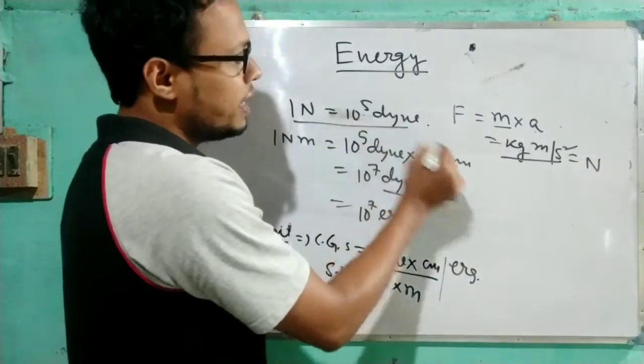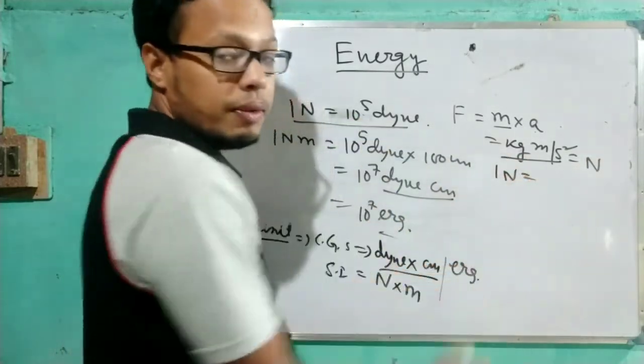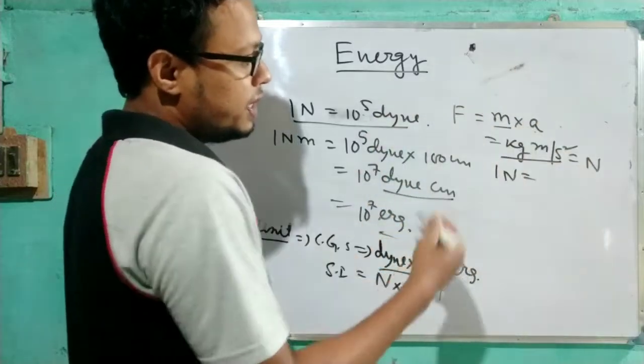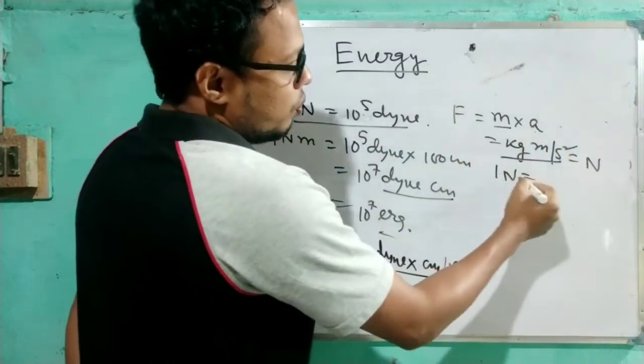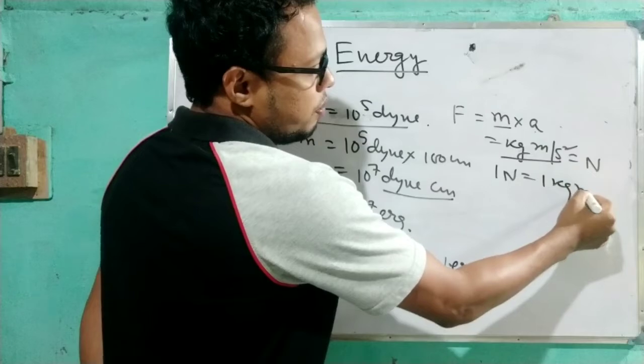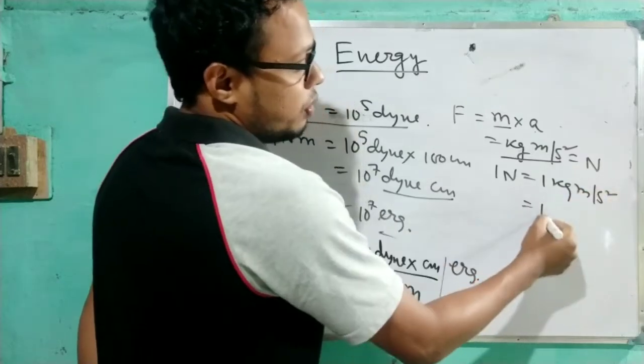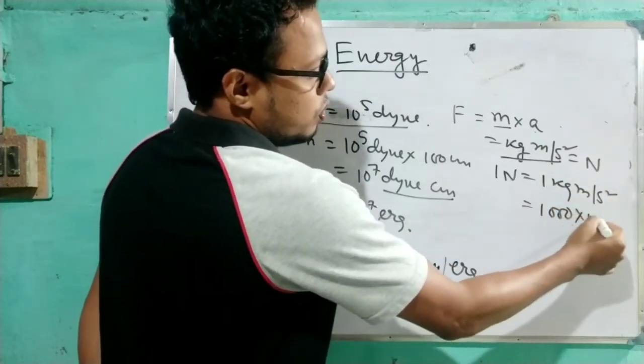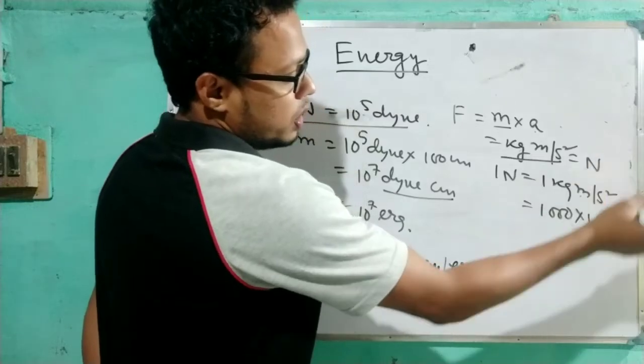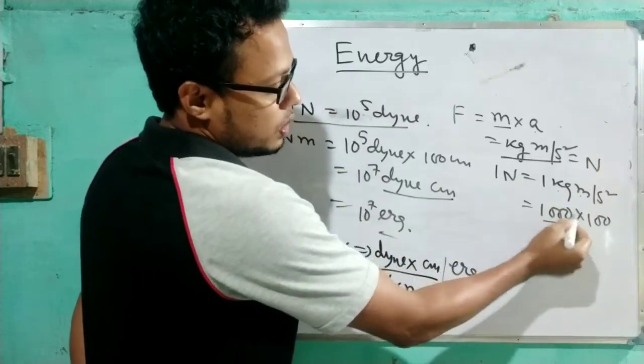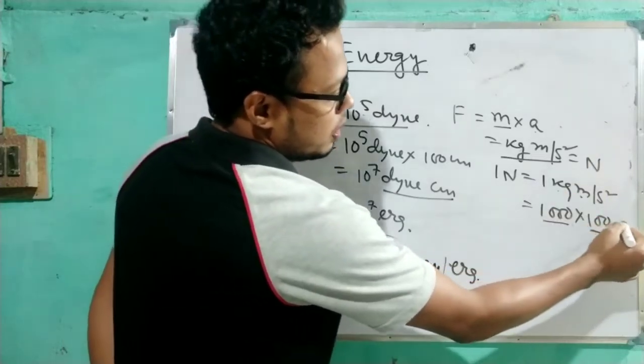So how did this dyne come? If you want to convert from Newton to CGS, see 1 Newton equals 1 kg meter per second square. Here we can write 1000 into 100, because kg to gram is 1000 and meter to centimeter is 100, per second square.